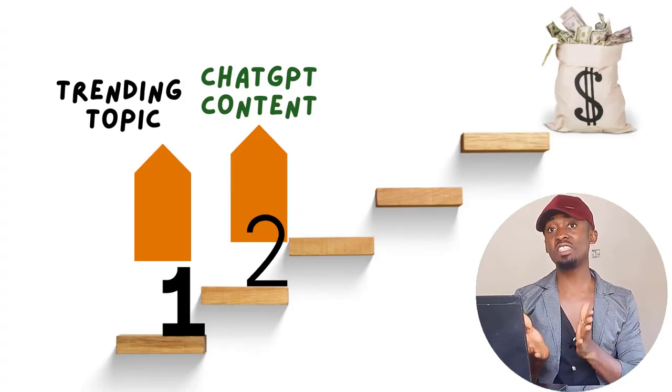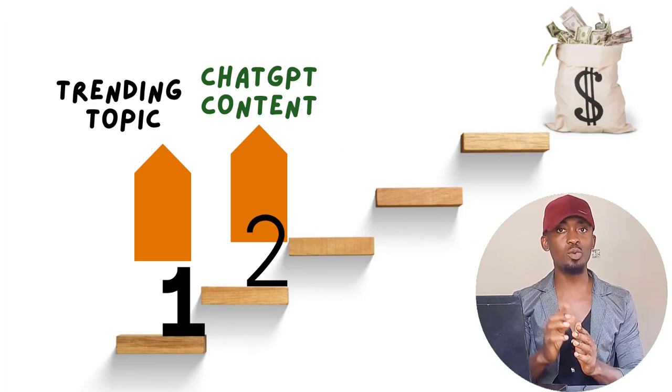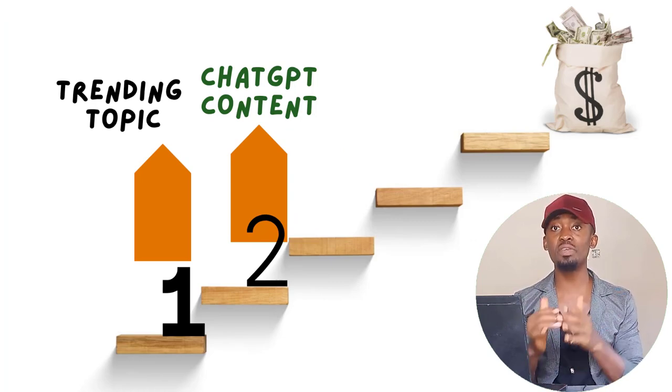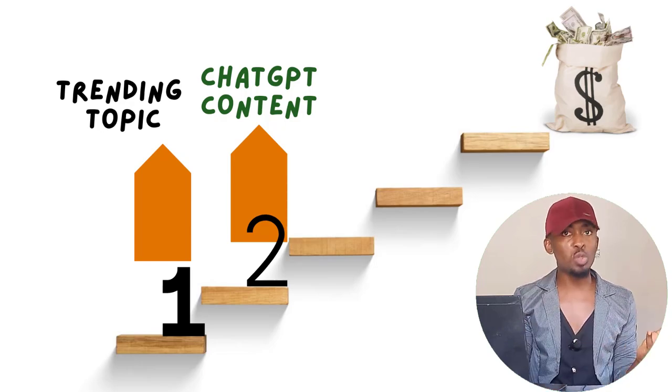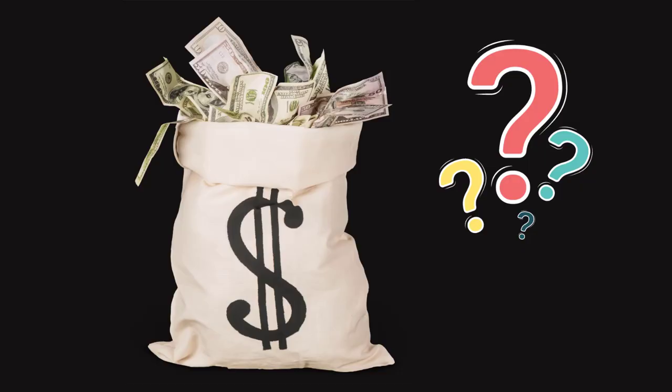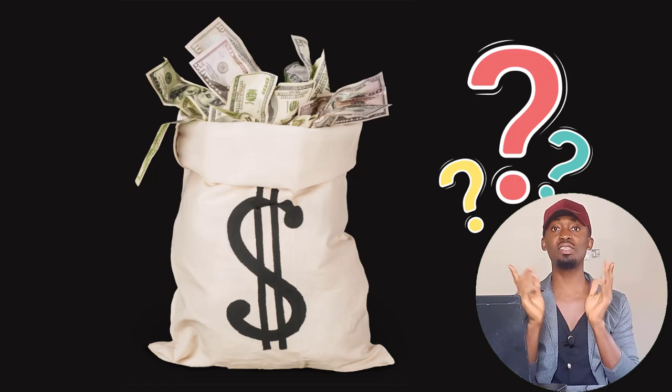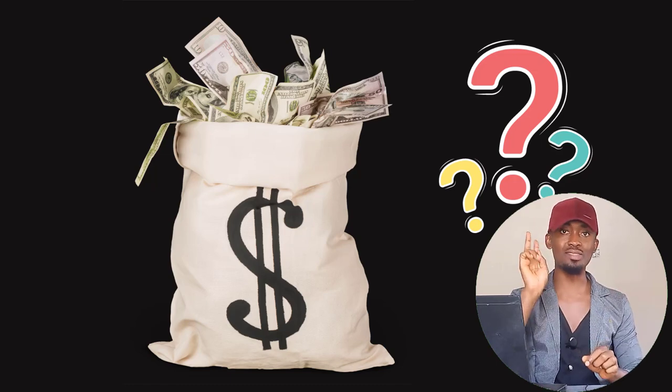So now that we have identified a really trending topic in step 1 and we have used ChatGPT to develop a great article in step 2, you might want to ask, how do I make money from all of this? Relax, because this is where we are about to get to in step 3.